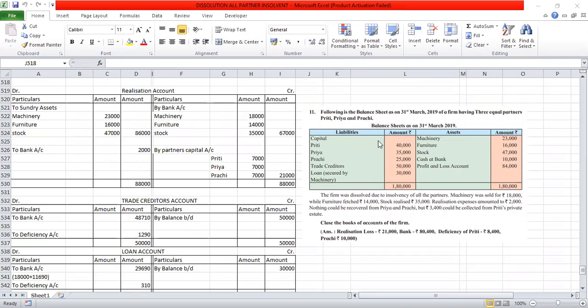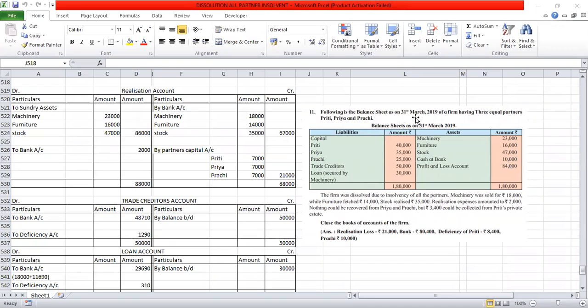So, as usual, other assets like machinery, furniture, stock will be transferred to the realization account debit side, and cash at bank will go to the bank balance, debit balance of 10,000, and the profit and loss account shown on the asset side, that is 84,000, that is known as a loss. That loss will be shared among all three partners according to the profit sharing ratio.